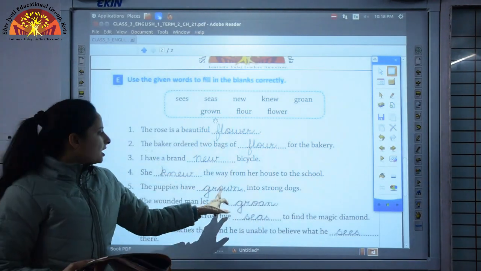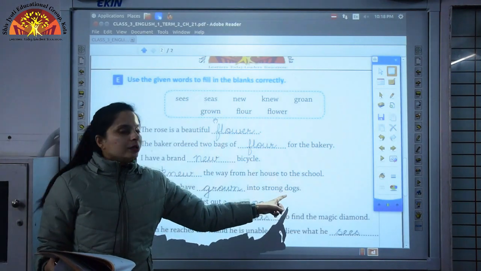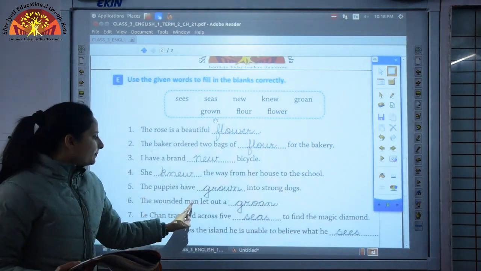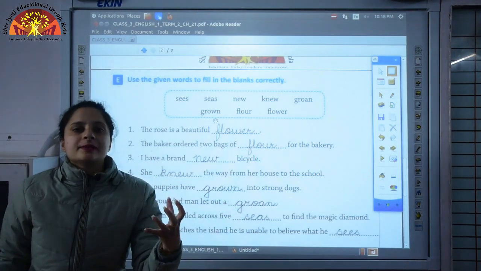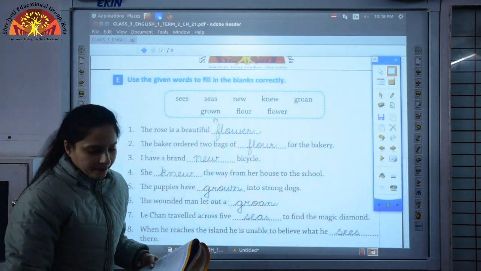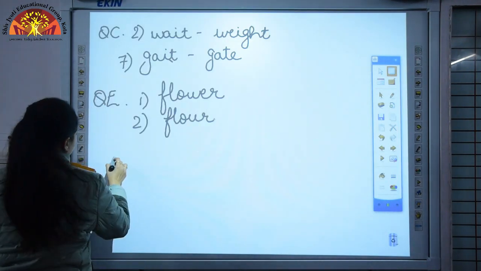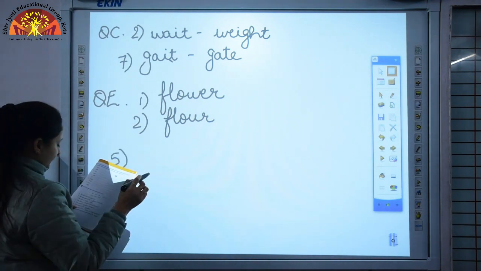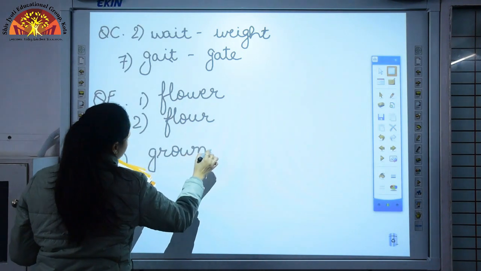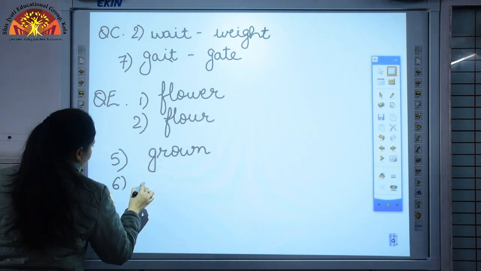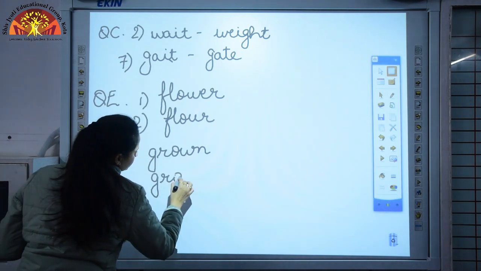Over here G-R-O-W-N shows growth of something, grown into strong dogs. The wounded man let out a dash. It's a sound which comes when you are in pain. So fifth one will be the puppies have grown, and sixth one will be the wounded man let out a groan.